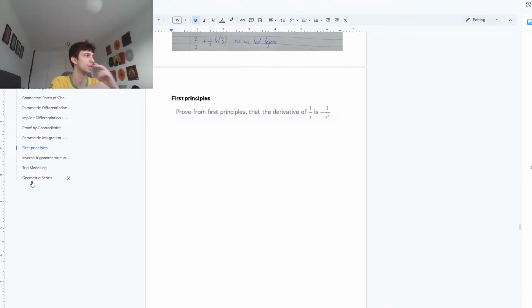And then geometric series, guys, I have 2 questions on geometric series, just because I wanted you guys to feel not very intimidated by that weird summation notation that they use, which tends to trip people up. It's not difficult, and I'm going to show you guys that it's not difficult.